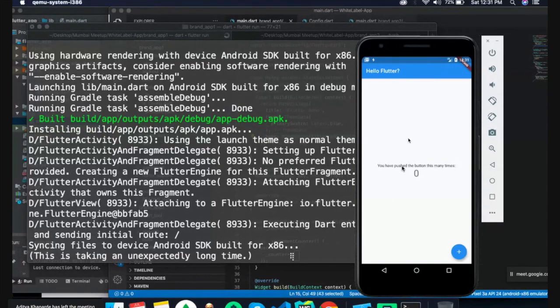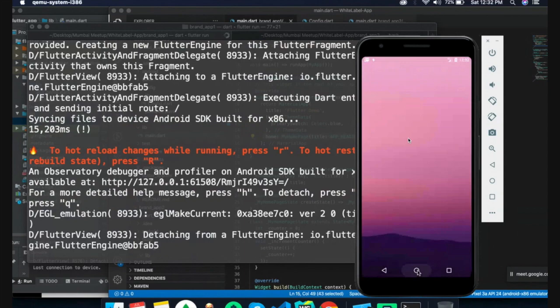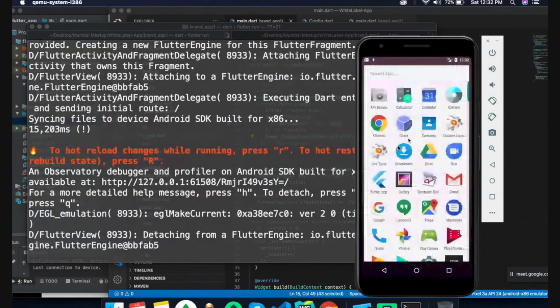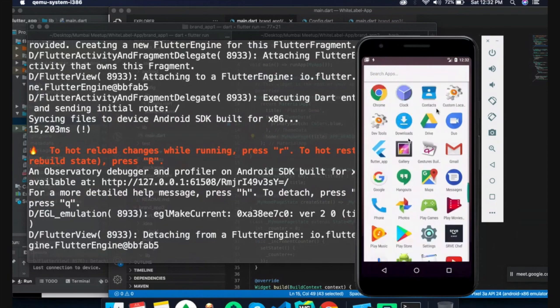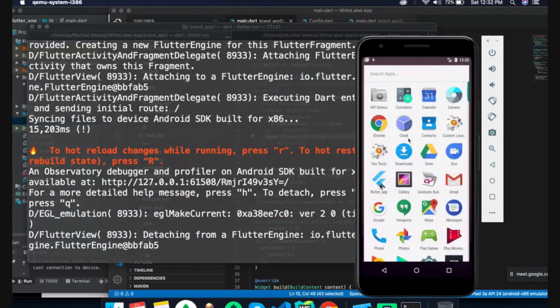Okay. So now you can see the display title is Hello Flutter, and it has the same functionality that we already have in the base application. We can see here the functionality or language changes will be reflected in the existing application. We have not changed or run any other product. We are running another project, but it is still displaying the same application.